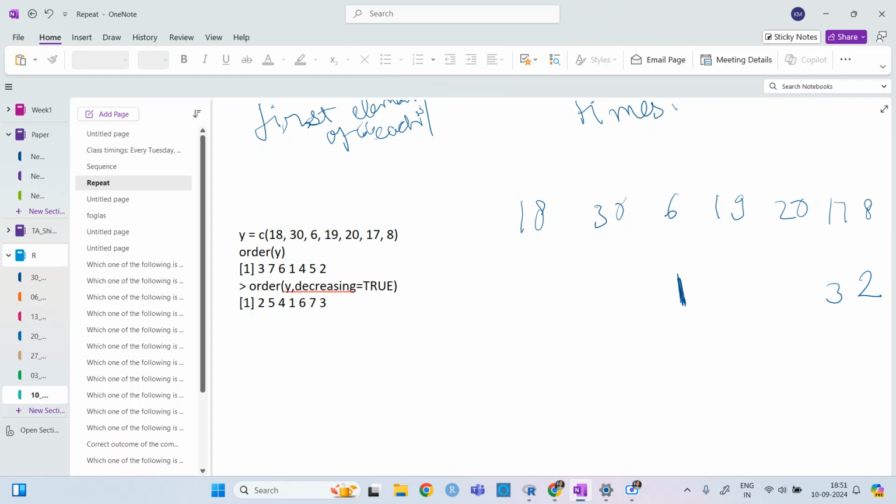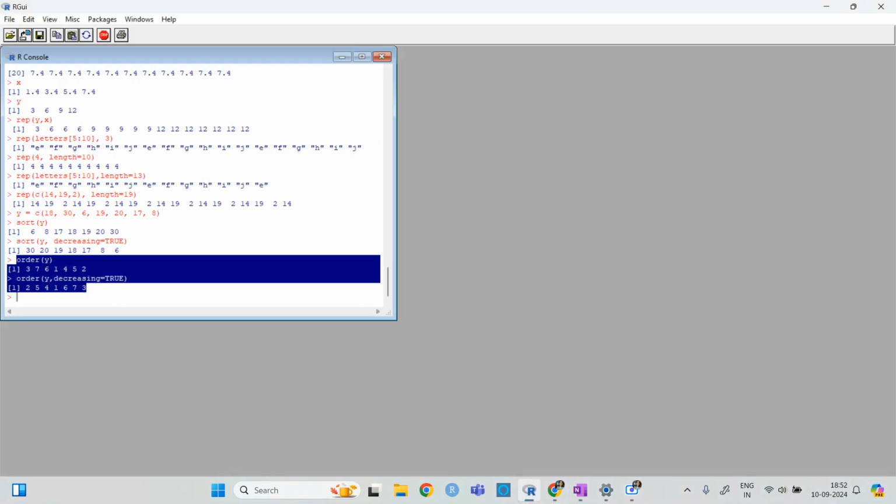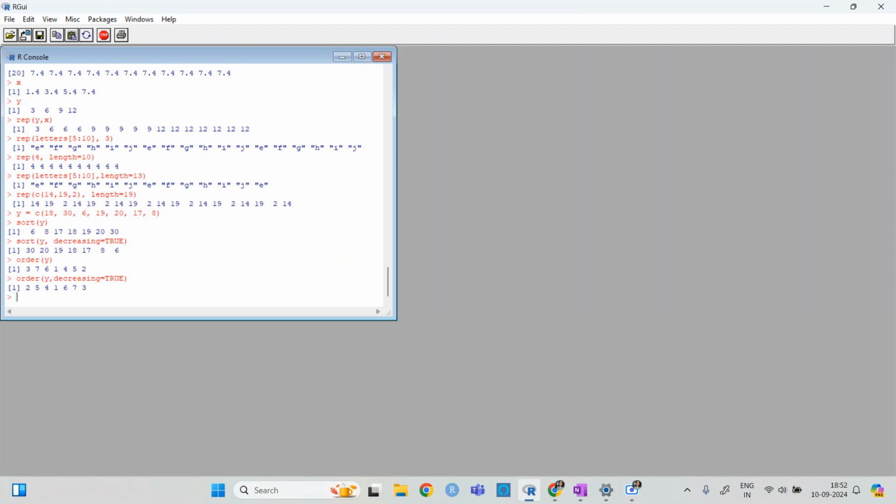It has given 1, 2, 6, 7. This one, 17, 8. So it is 1, 2, how it is 3, so 4. Wait a minute.